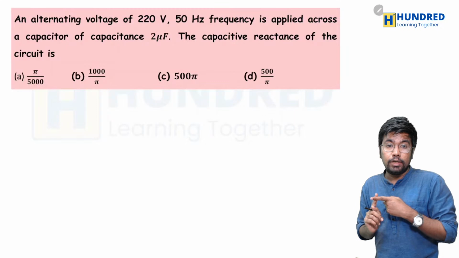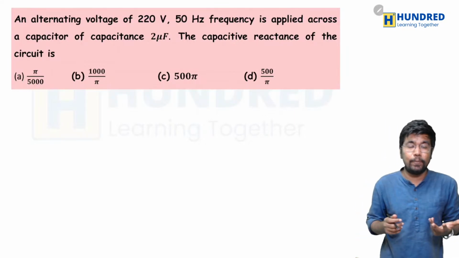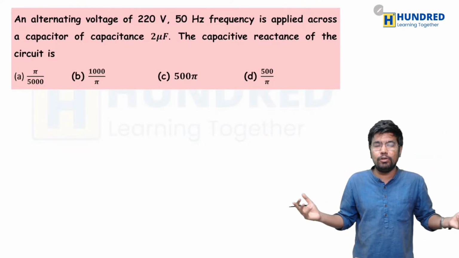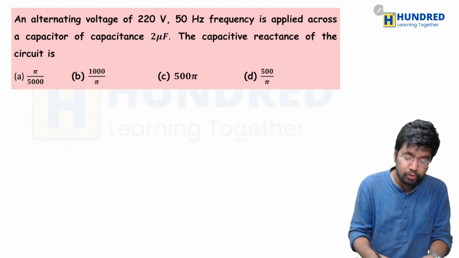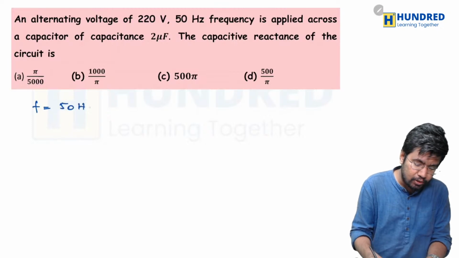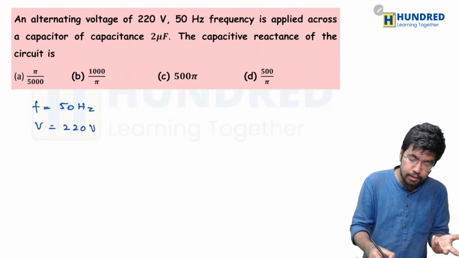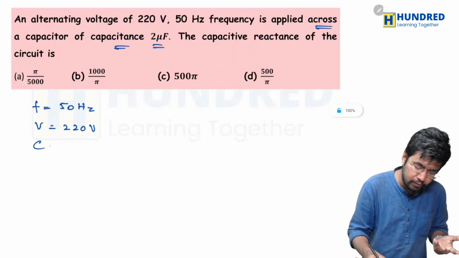An alternating voltage of 220 volt, 50 hertz frequency is applied across a capacitor of capacitance 2 microfarad. So the capacitive reactance of the circuit is, well, this is very straightforward and easy, right? So what are the values that they have given here? They have given the frequency as 50 hertz. They have given the alternating voltage as 220 volt. Okay, and it is applied across a capacitance, they have given the value of capacitance as 2 microfarad.